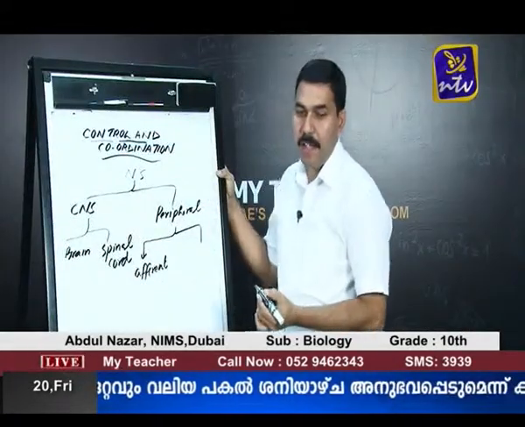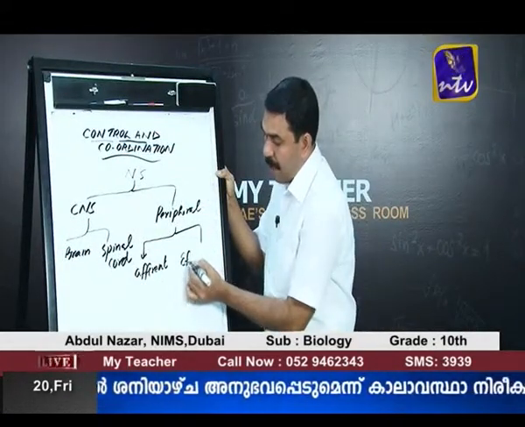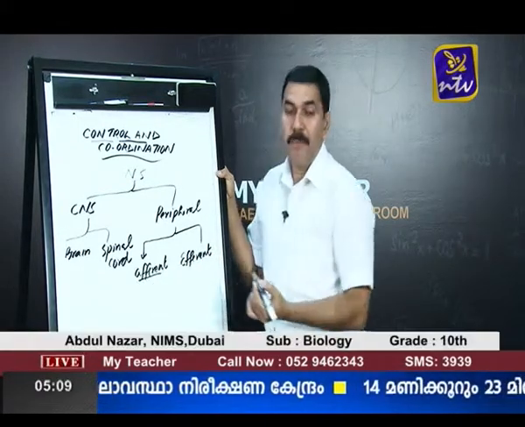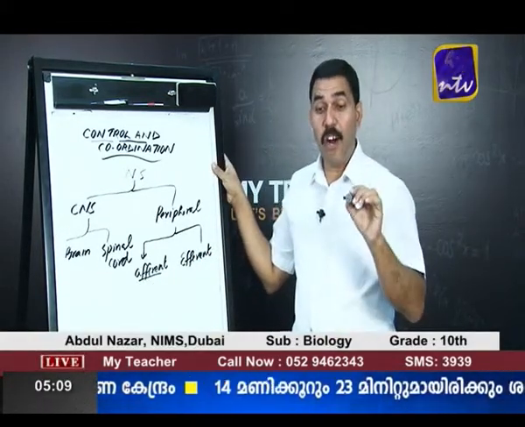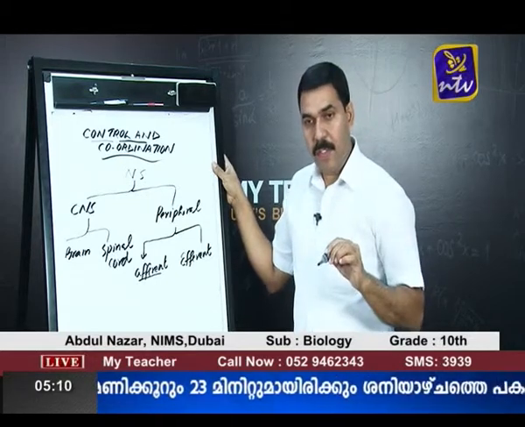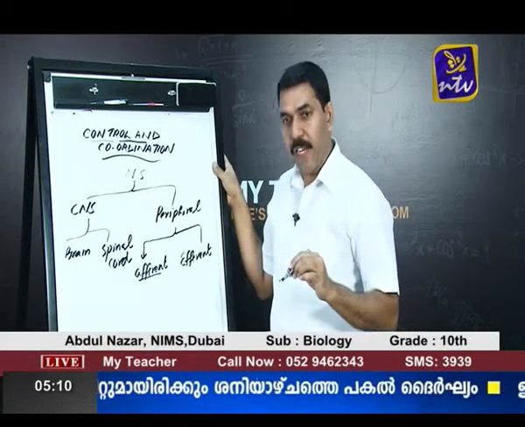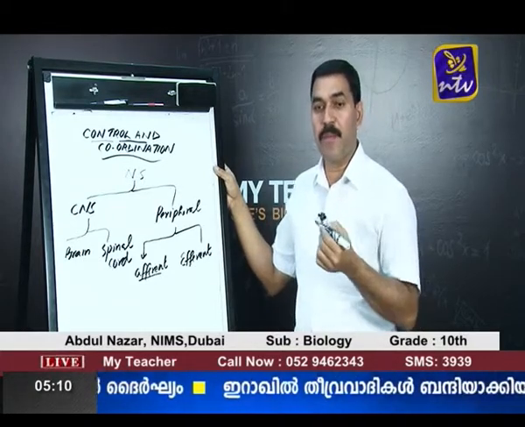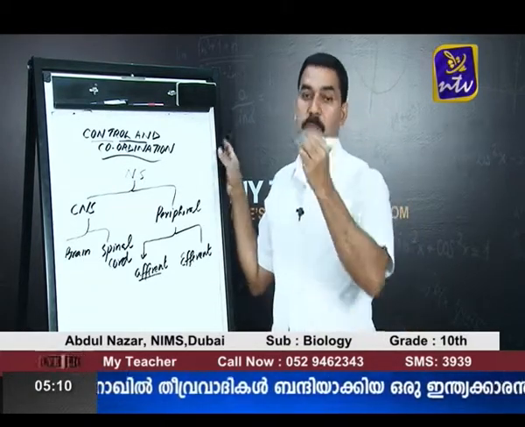Then again, the peripheral nervous system can be divided into two: afferent pathway and the second one is motor or efferent pathway. Afferent pathway consisting of those nerves which are connected to the sense organs. These nerves carry sensory information from different sense organs to the brain and spinal cord.